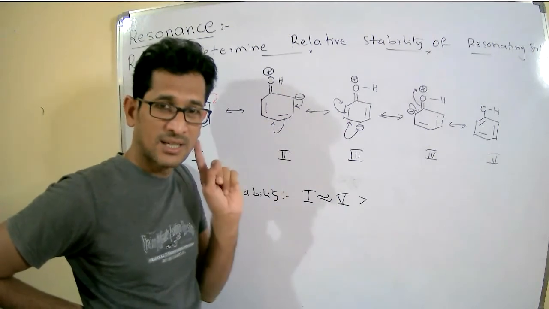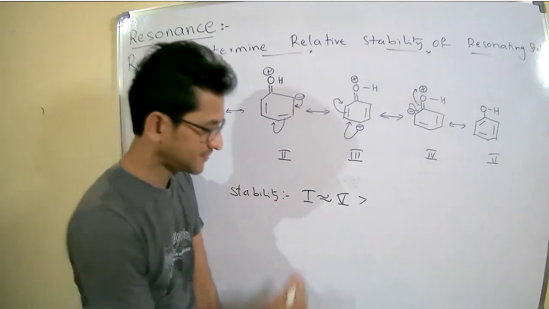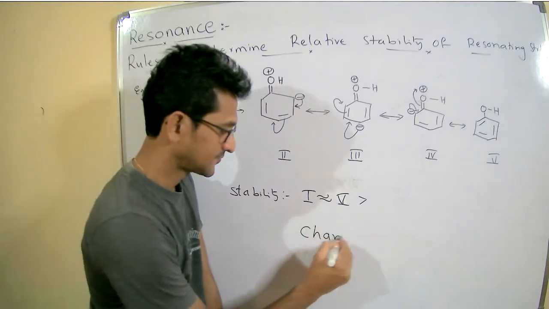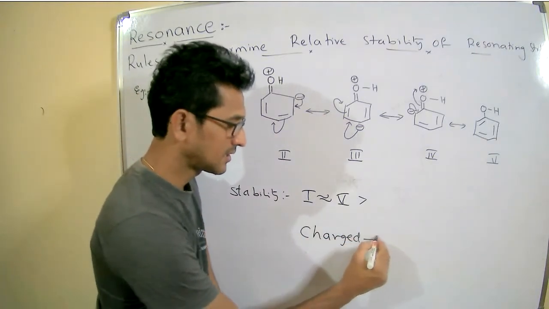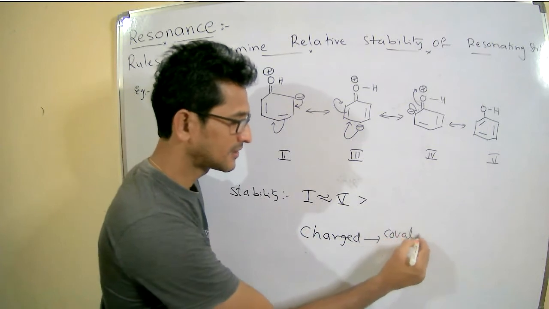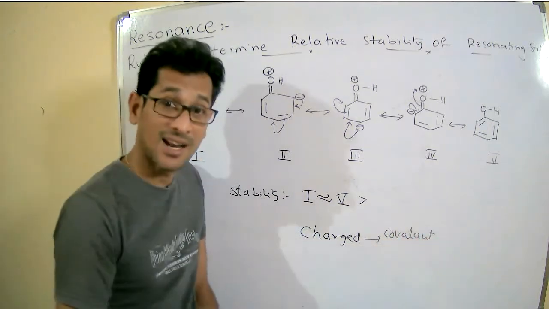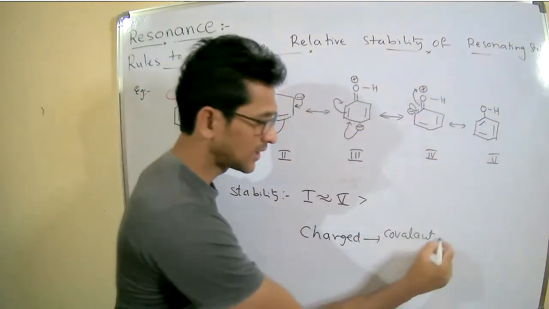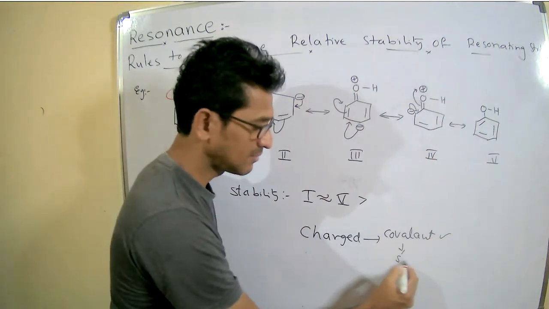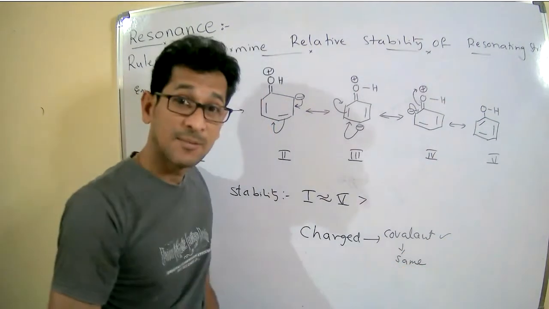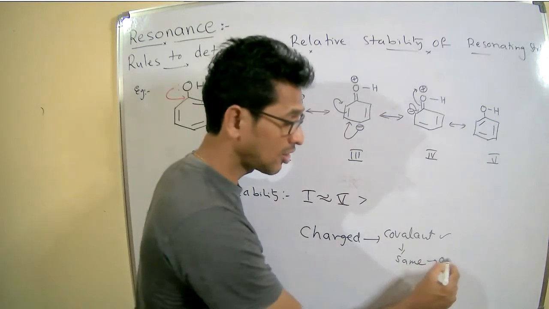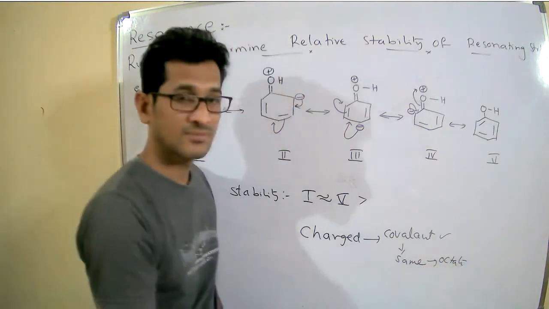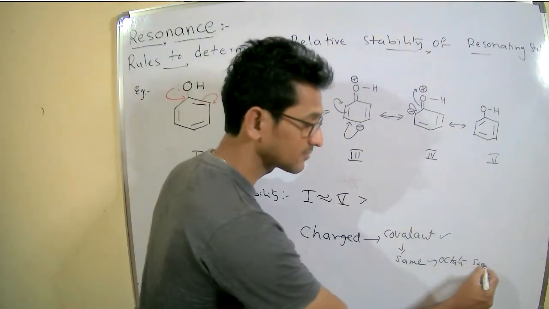First is over. In the charged species, first covalent bonds: all are having the equal number of covalent bonds. Same covalent bonds means the octet is also the same.